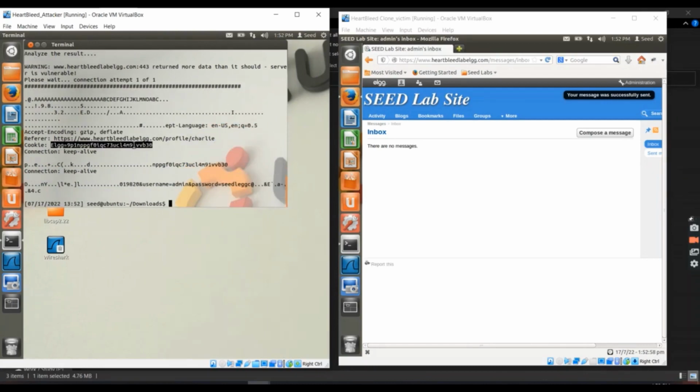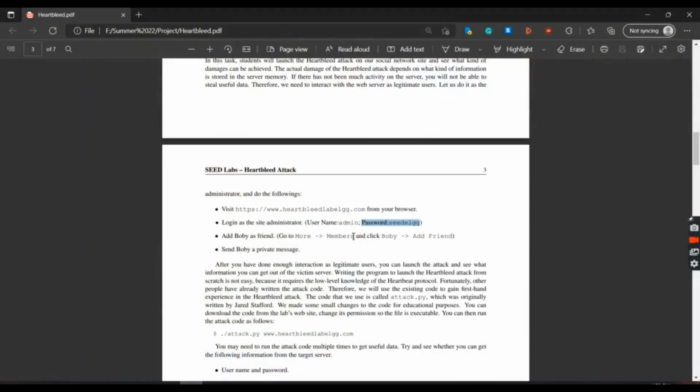This is the cookie that we get, and this is the username and the password that we used to log in to add Charlie. As you can see, the username and the password match with what we entered and what is in the Seed Labs manual.